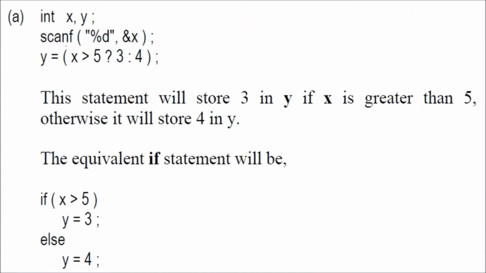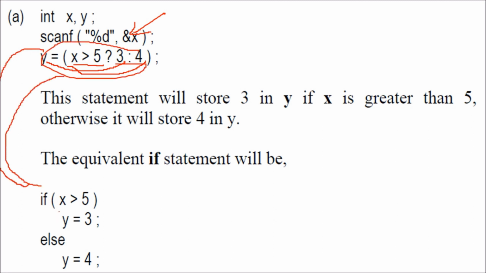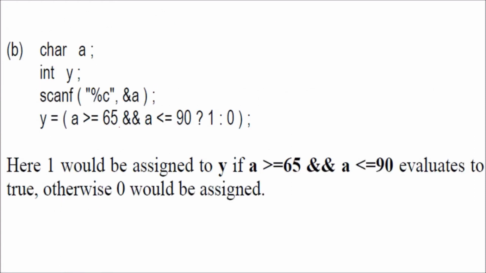We have int x, y, and scanf %d ampersand x. If x is greater than 5, if you enter a value which is greater than 5, 3 will be assigned to y. Otherwise 4 will be assigned. This one line is similar to saying if x is greater than 5, y equal to 3, else y equal to 4. So these two are similar. We have one more example. You can put a condition here also, meaning logical operations are allowed here. So say you scan something, you say a between 65 and 90, you assign 1. If it is not between 65 and 90, you assign something else.